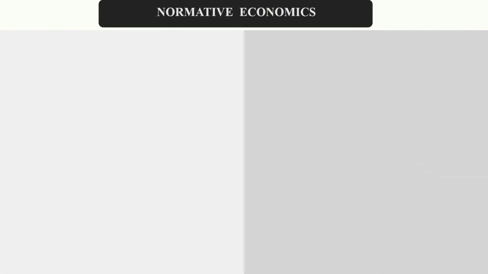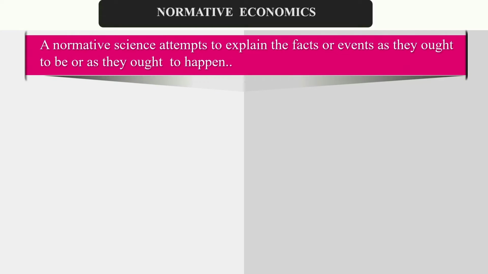On the other hand, normative economics. Normative economics attempts to explain facts or events as they ought to be or as they ought to happen. So, a branch of economics based on value, opinion, and judgment is called normative economics.